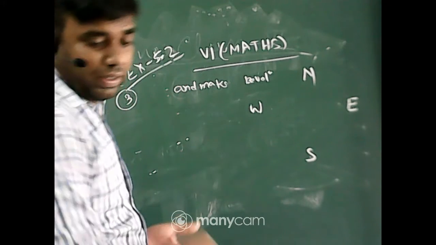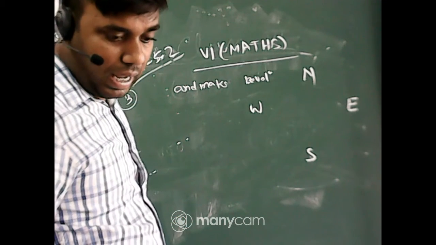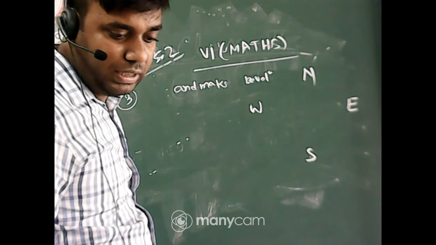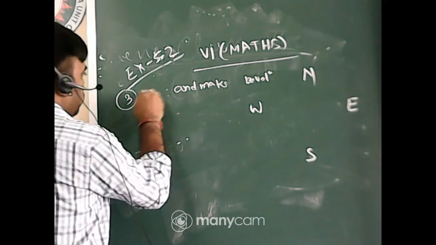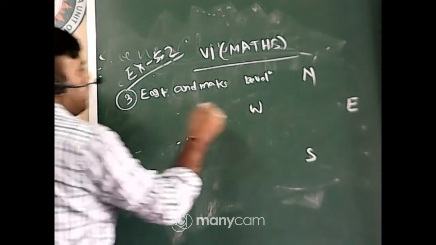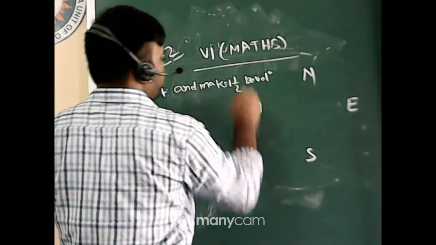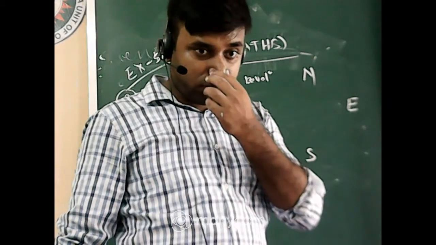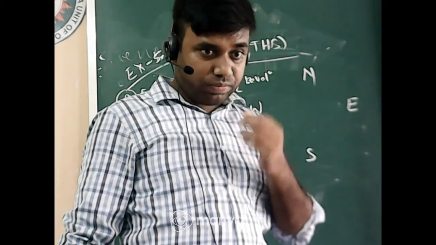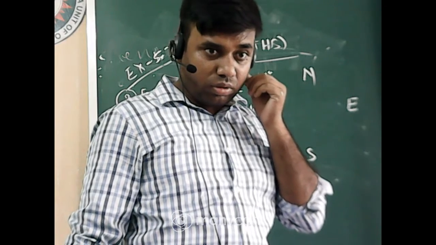Part B: it is given that it faces east and makes 1 whole 1 by 2 revolutions.